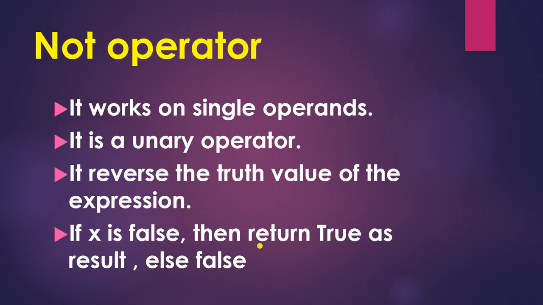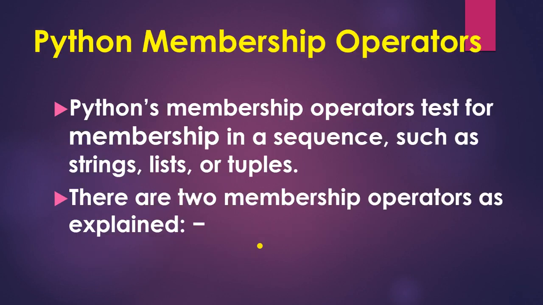Next is the not operator. It is a unary operator and it works on a single operand. It reverses the truth value of the expression. If x is false, then it returns true as the result, else false. Next is the Python membership operator. The membership operator tests for membership in a sequence such as strings, lists or tuples.